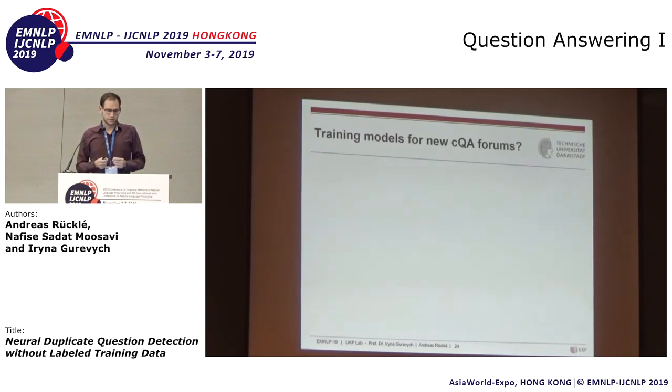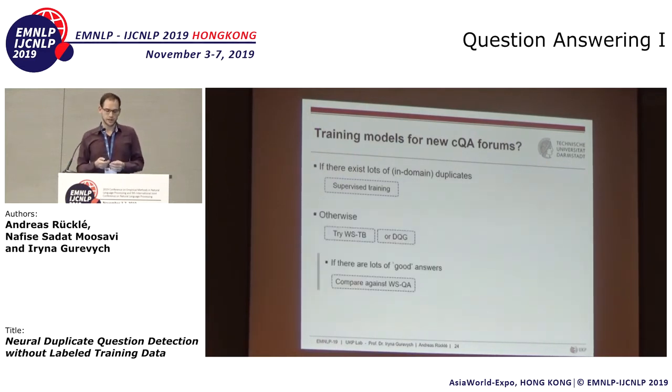So if I would train new models for CQA forums now, if I had enough in-domain duplicates, of course I would use supervised training. In many of the other cases, however, I would suggest, try WSTB or DQG, depending on whether your model can handle long text or only short text. And if there exist lots of good answers, compare against WSQA because it also performs surprisingly well.